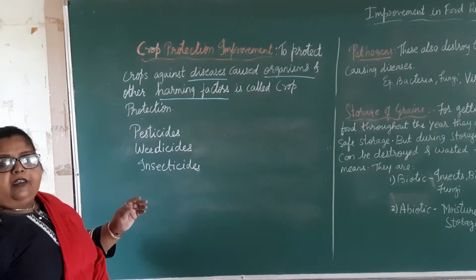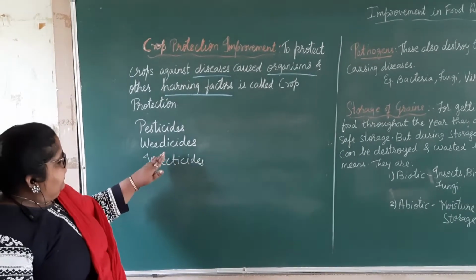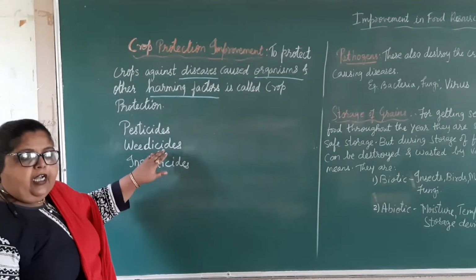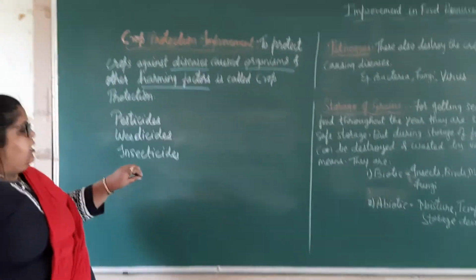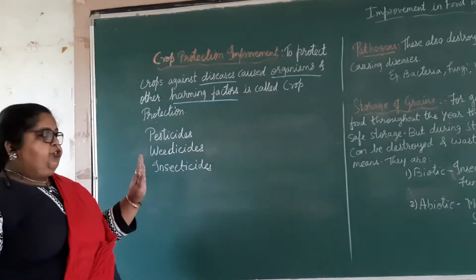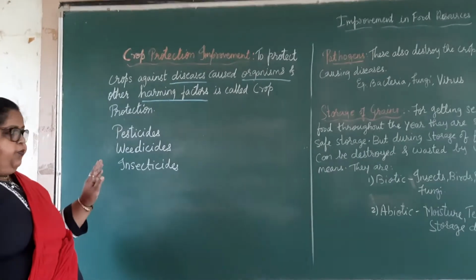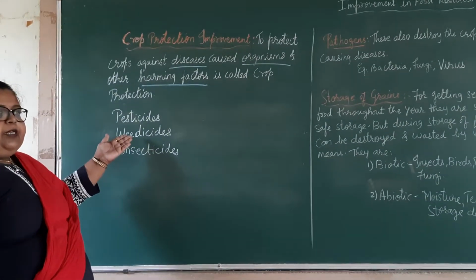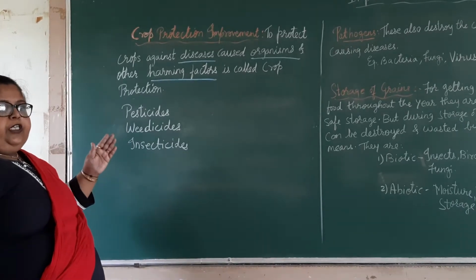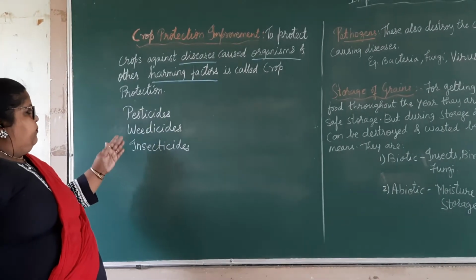Weedicides. Weeds are the unwanted plants which are growing in between the crop plants. They are taking the space, food and water and also nutrients from the soil, and thus the crop plants are not getting sufficient nutrients. So these weeds we should remove. For this, some chemical weedicides are there and biological ones are also there. We can use according to what we need.